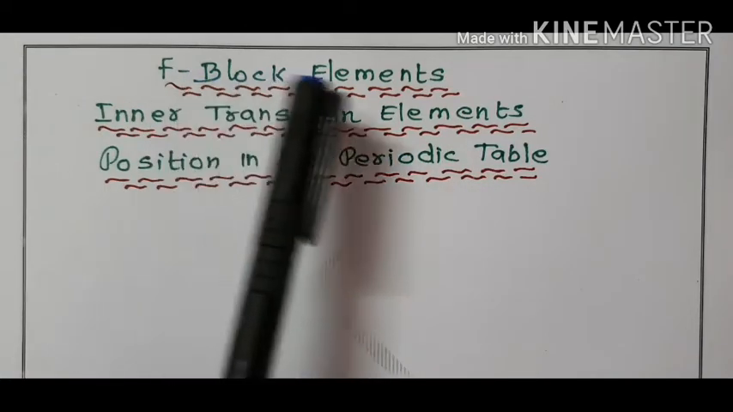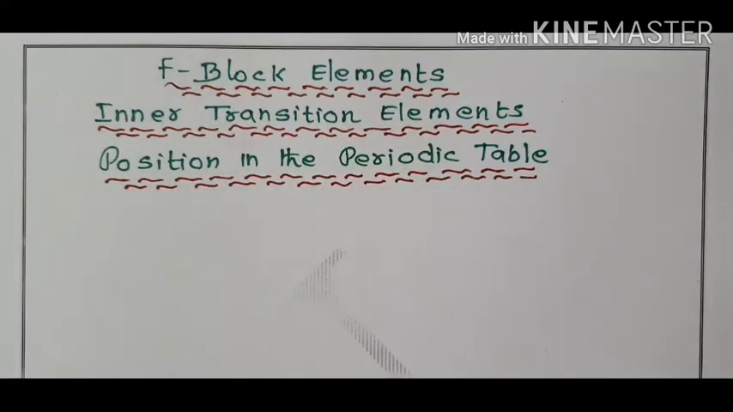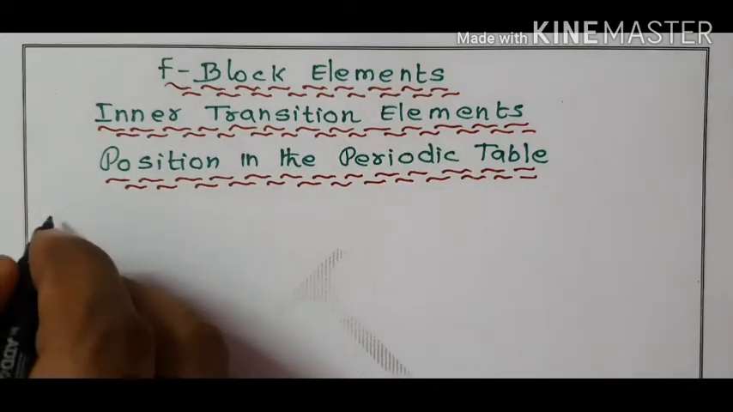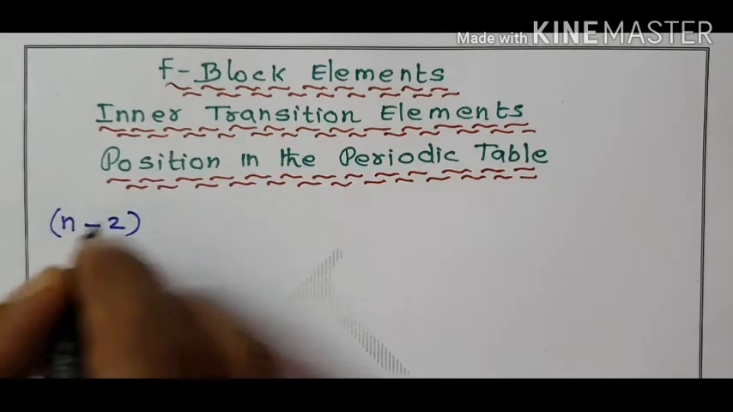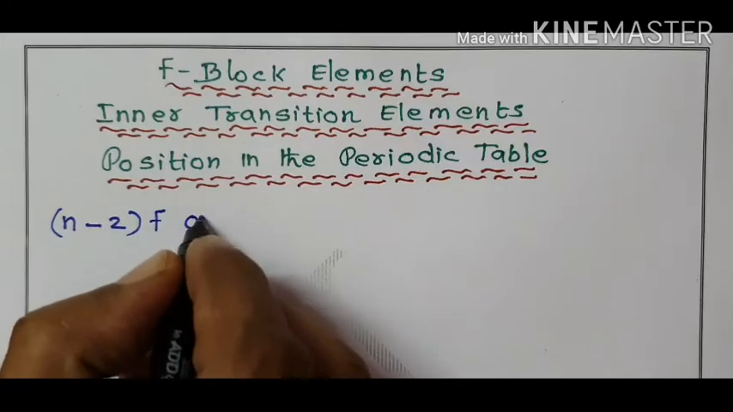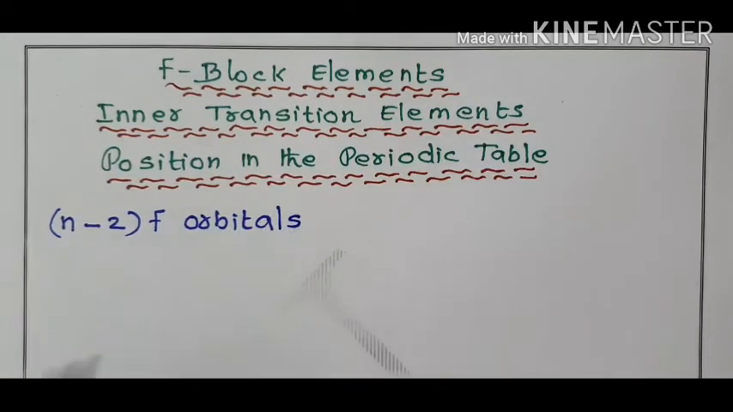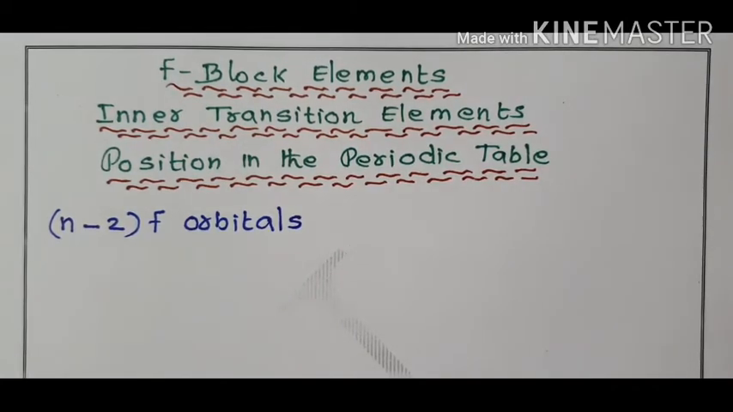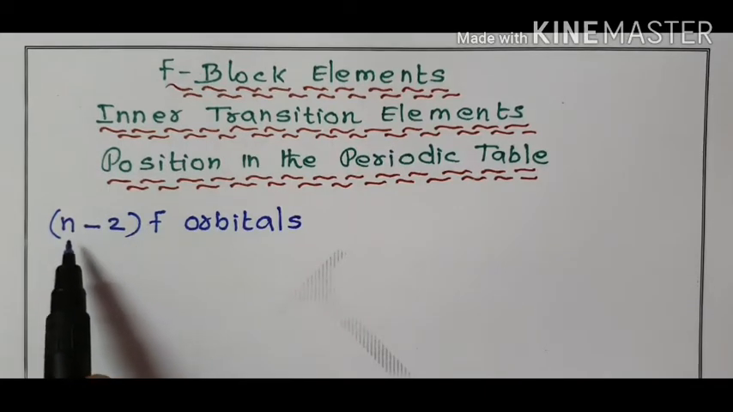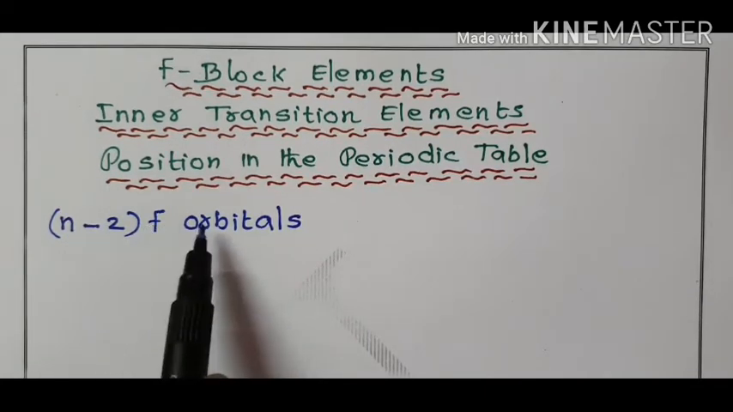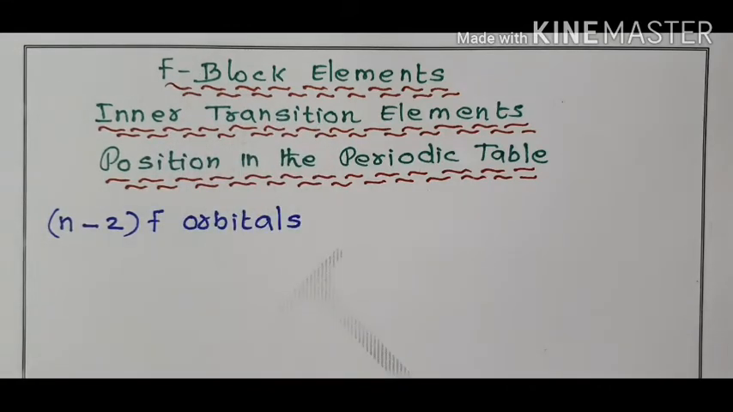What are F-block elements? The elements in which the electrons enter into the n-2 f orbitals are called F-block elements.